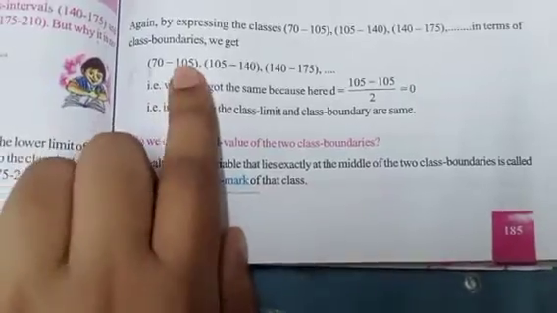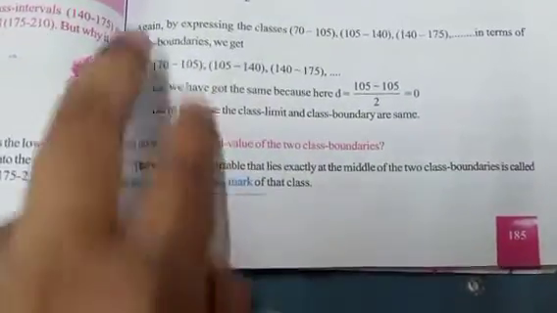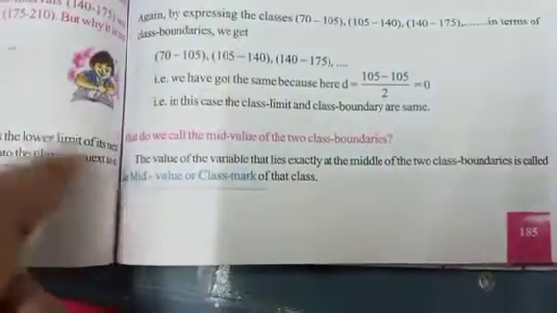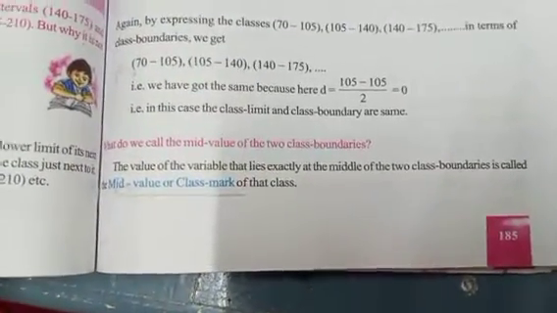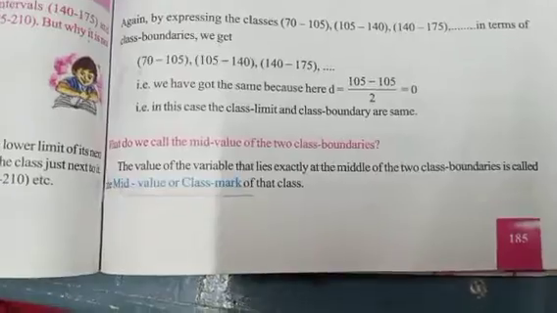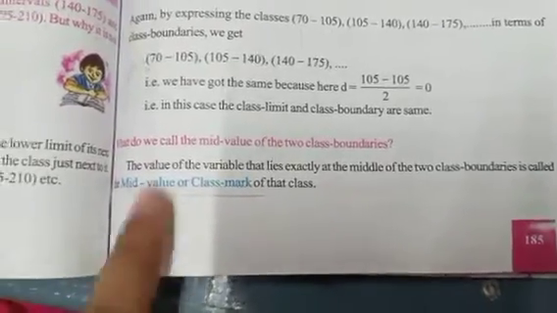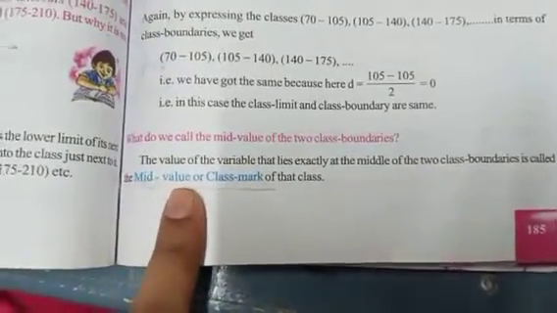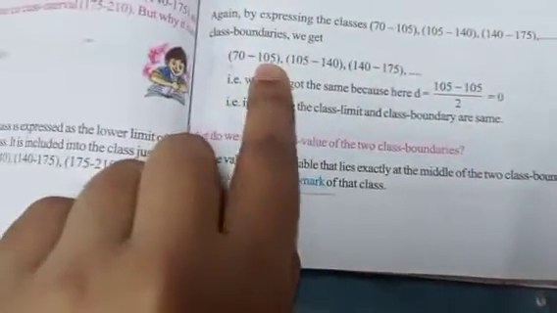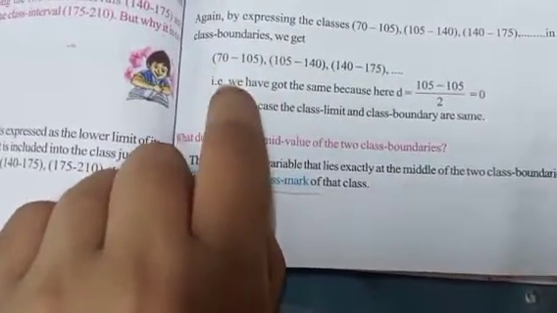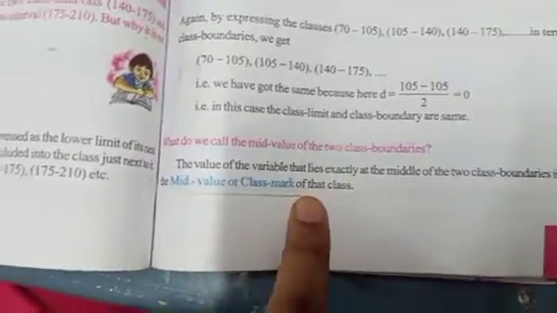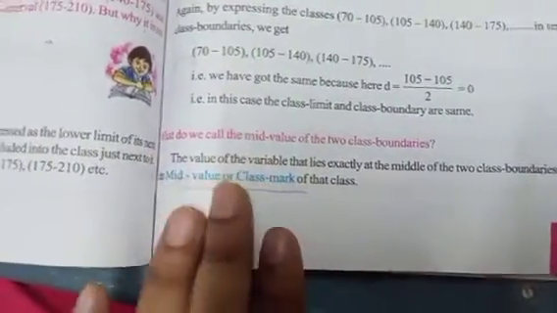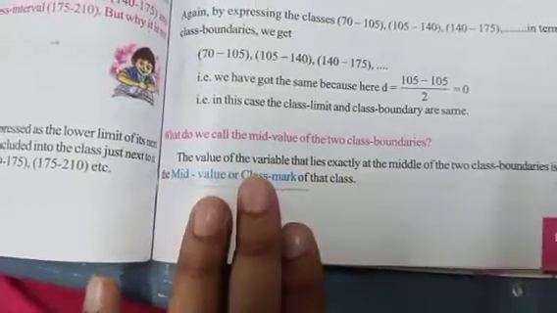So what you will do here, you will add these two and divide by 2, when you add the upper class boundary with the lower class boundary, or the upper class limit and lower class limit, and divide by 2, then you will get the mean value. Means 105 plus 70 divided by 2, then what you will get? Mean value or class mark. It is not given here properly, that is what I am telling you. So only learn it, when I do the sums, then you will understand.